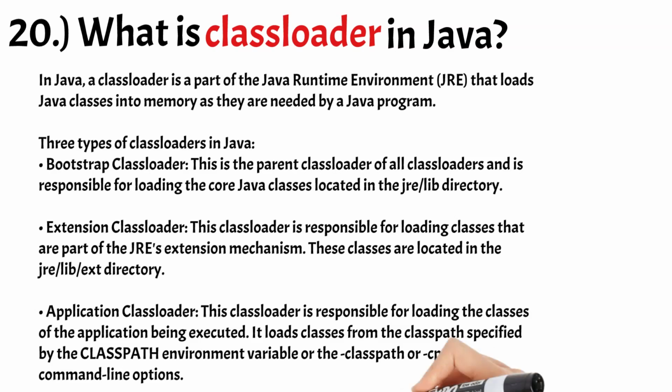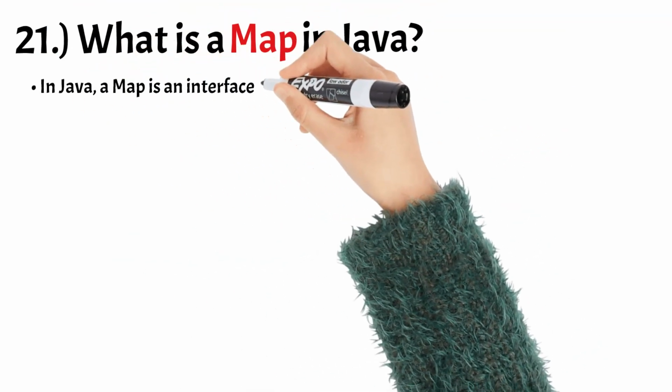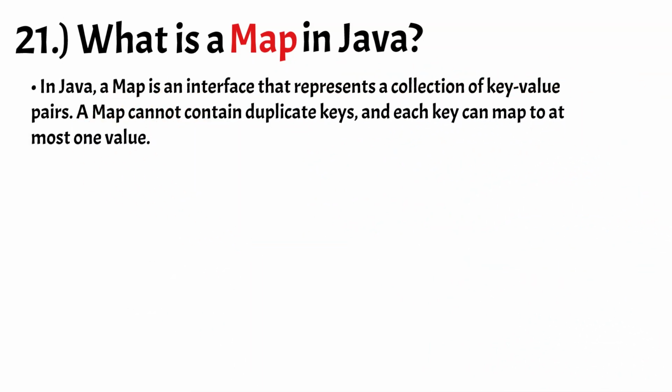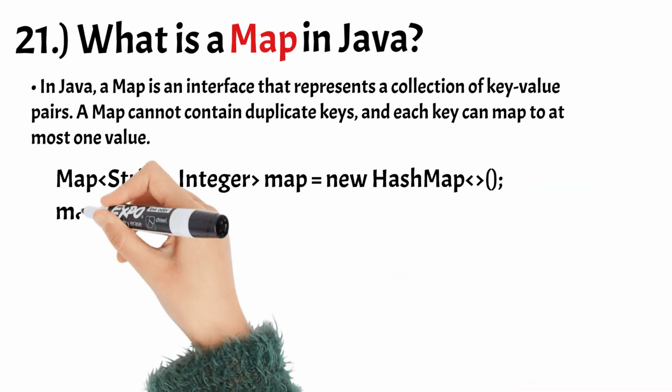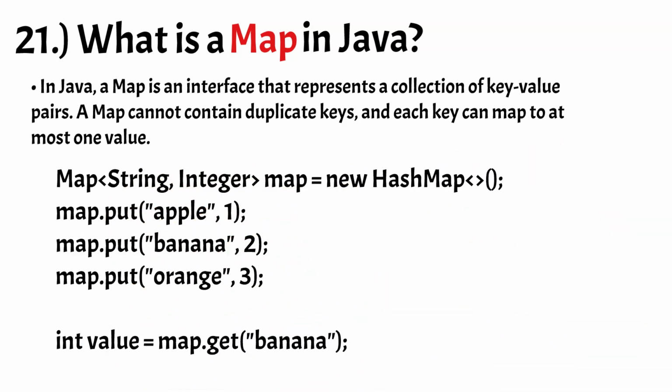Number 21. What is a map in Java? In Java, a map is an interface that represents a collection of key-value pairs. A map cannot contain duplicate keys, and each key can map to at most one value. The most commonly used implementation of the map interface in Java is the HashMap class, which uses a hash table to store the key-value pairs. Other implementations include TreeMap, LinkedHashMap, and ConcurrentHashMap.